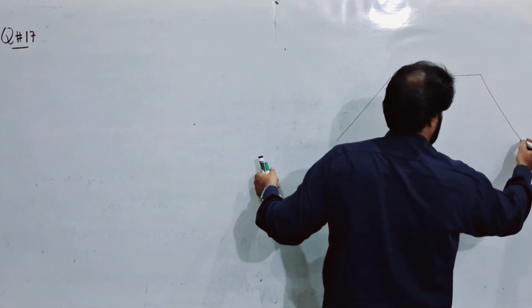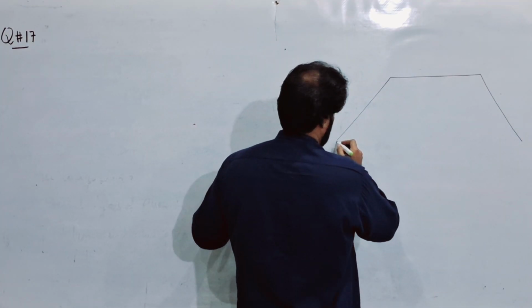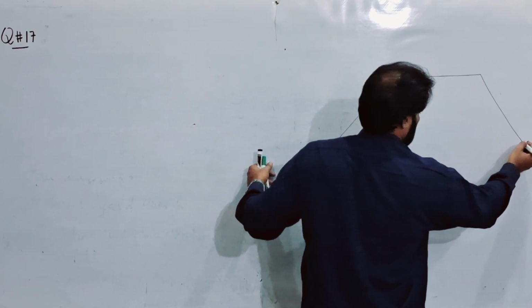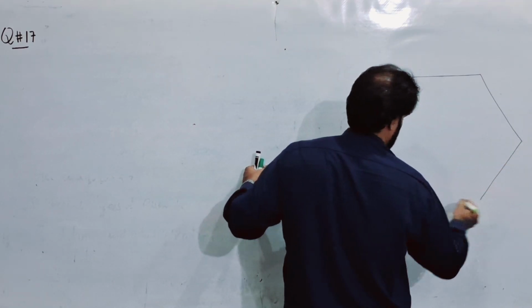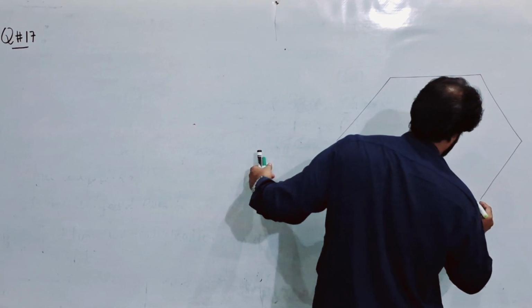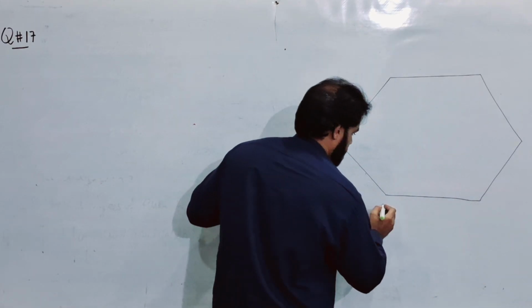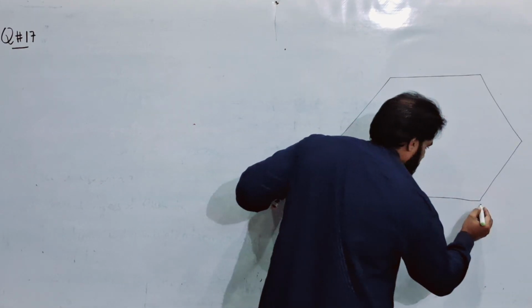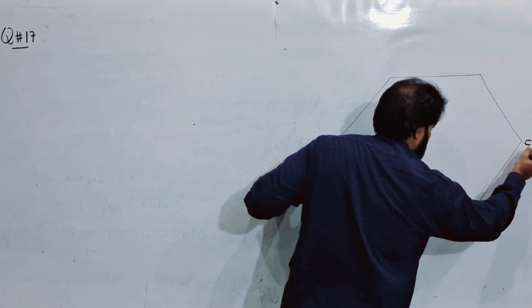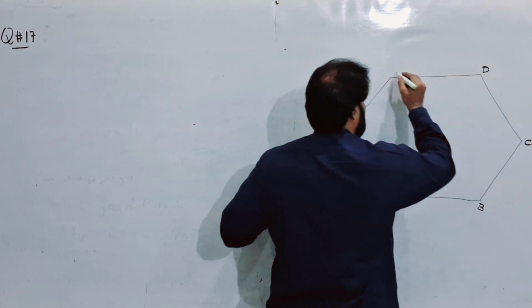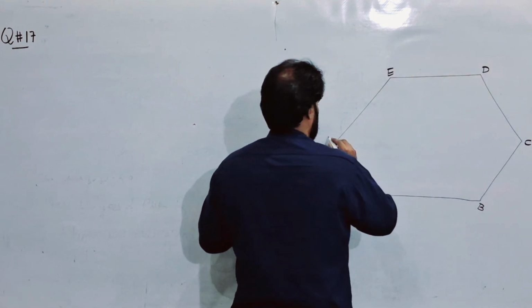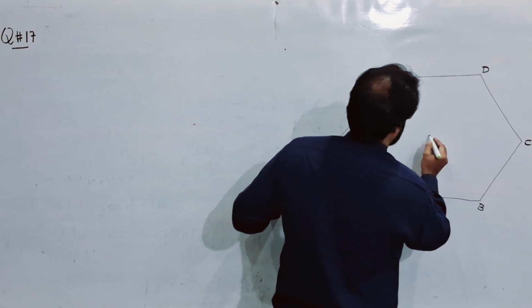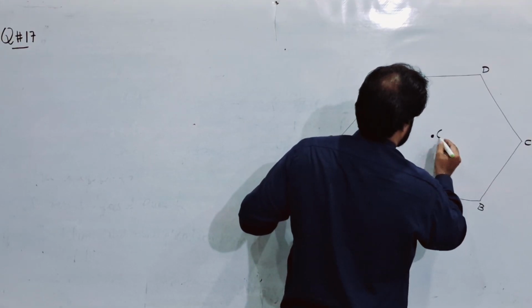So this is my hexagon, and its vertices are named A, B, C, D, E, F, and O is its center.